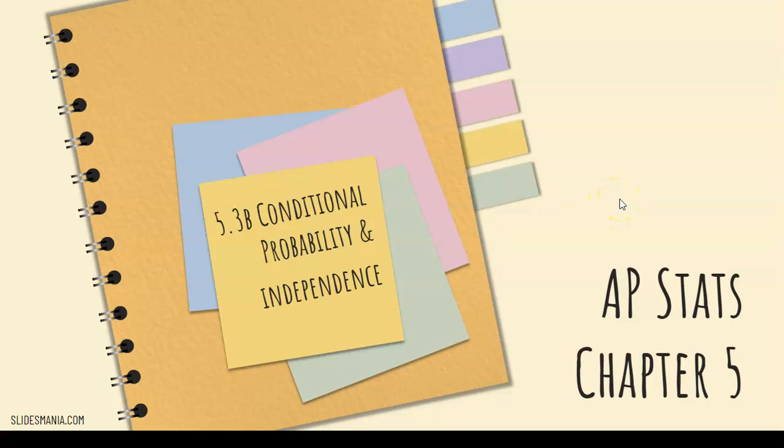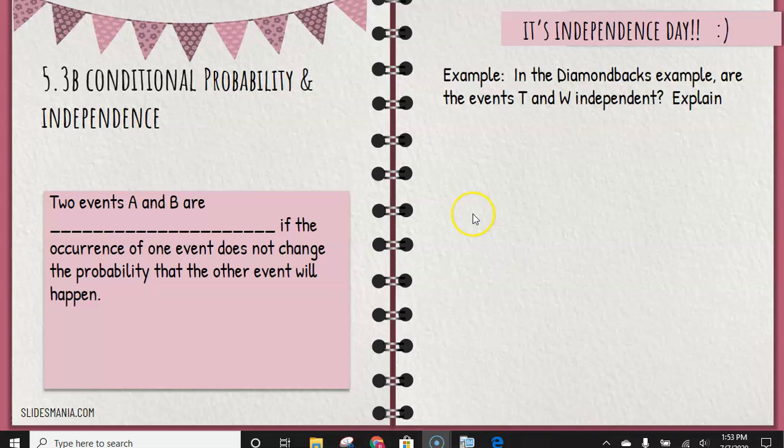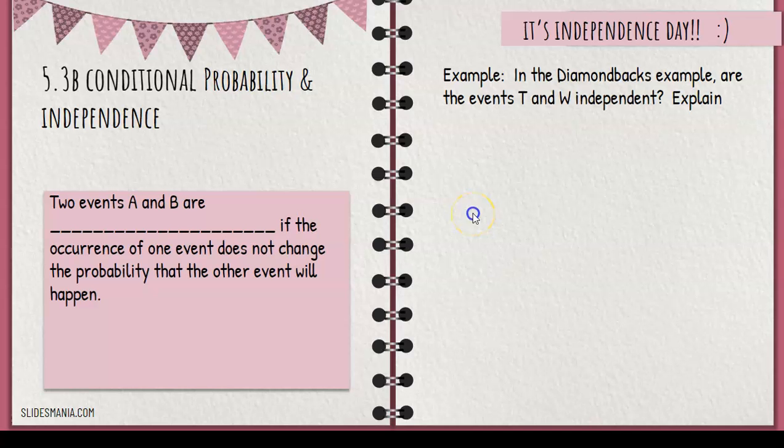Alright, in the last section here, chapter 5.3b, we're going to look at conditional probability and we're going to add the idea of independence on it. Two events, A and B, are independent if the occurrence of one event does not change the probability that the other event will happen. Alright, so what does that mean mathematically?